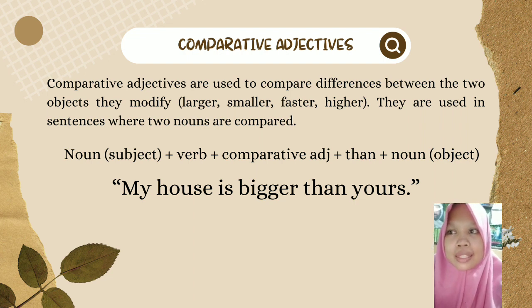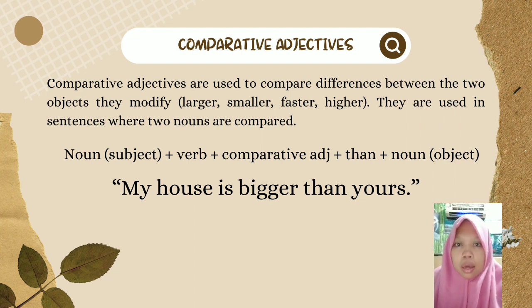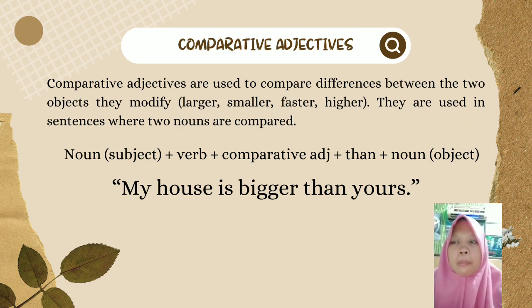The pattern is noun as subject plus verb plus comparative adjective plus than plus noun as an object. Example: my house is bigger than yours. Bigger is a comparative adjective.